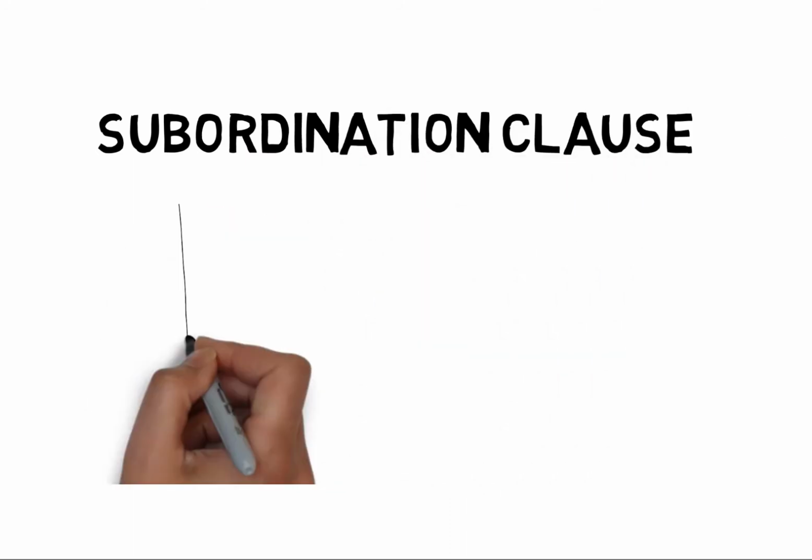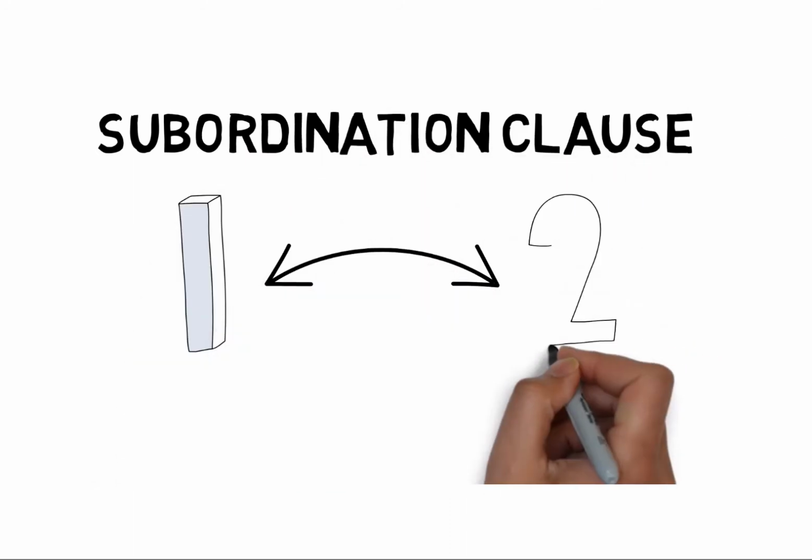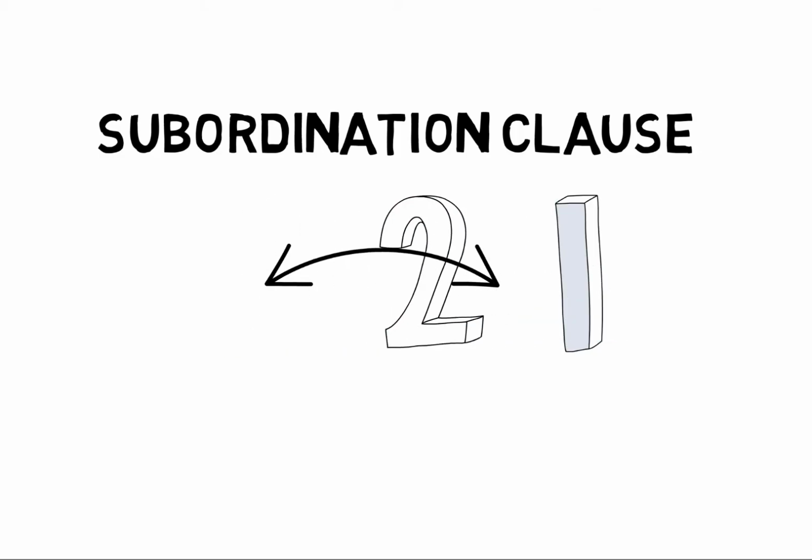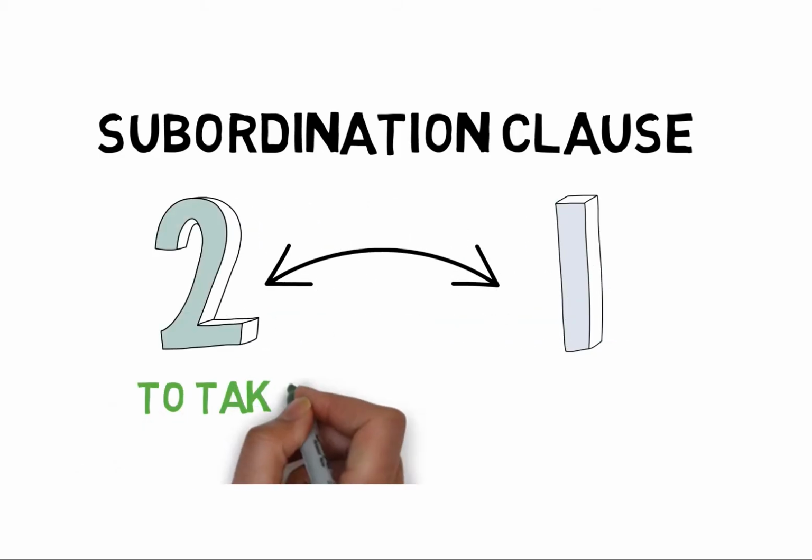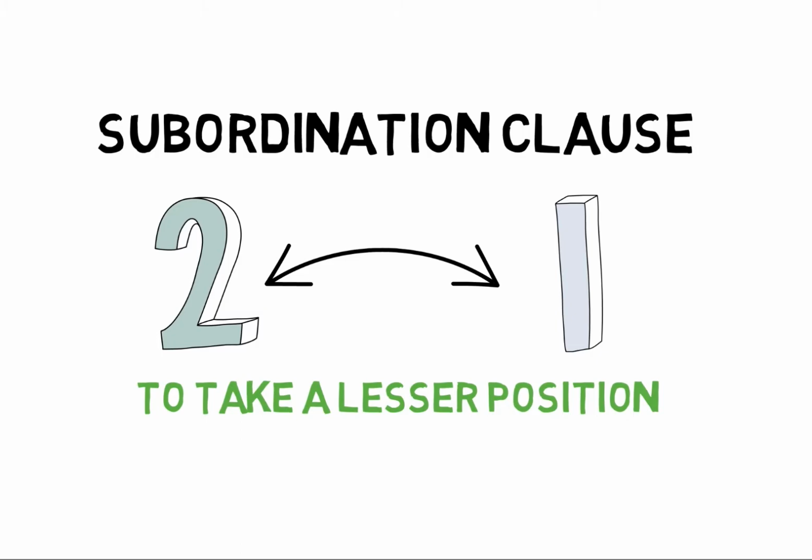A subordination clause is where a first and second mortgage will switch places. In other words, the first becomes the second and the second becomes the first. Subordination means to take a lesser position. So someone in the first position would agree to subordinate and become a second lien holder.